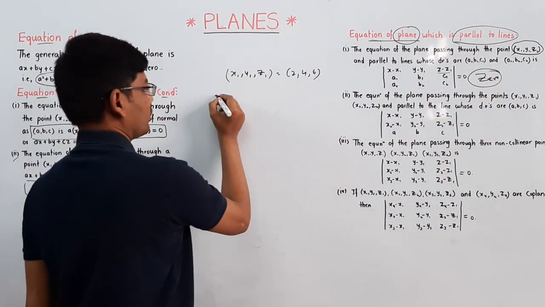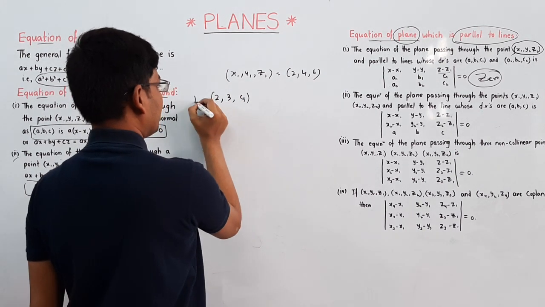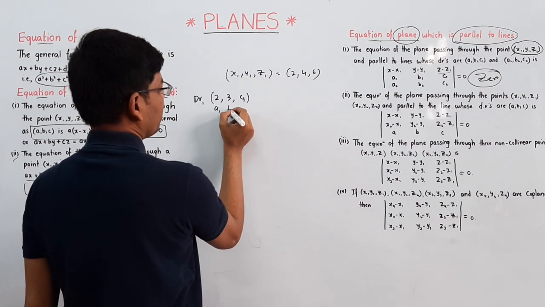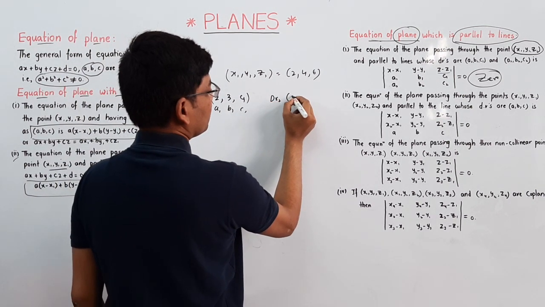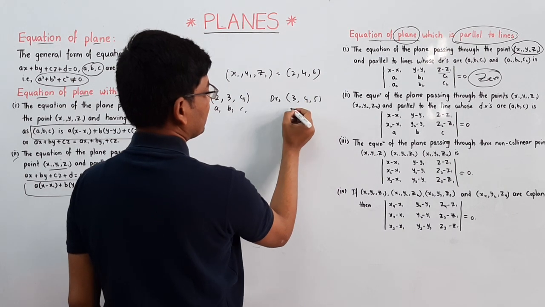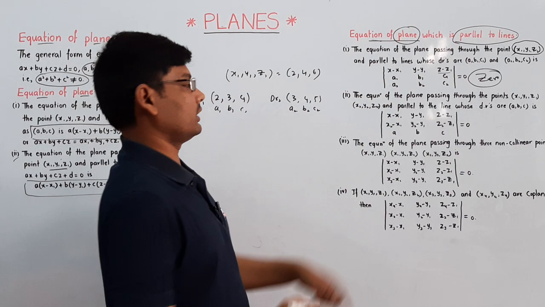This is the point the plane is passing through. The direction ratios of the first line, a1, b1, c1, will be 2, 3, 4, and the DRs of the second line, a2, b2, c2, are 3, 4, 5. Then the equation of the plane.